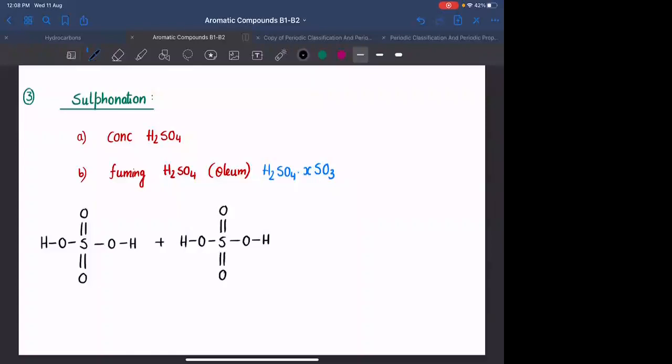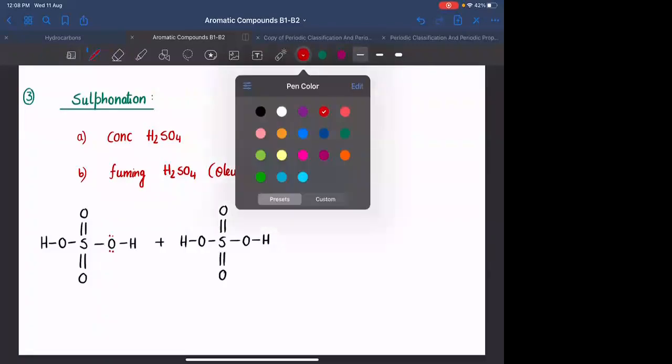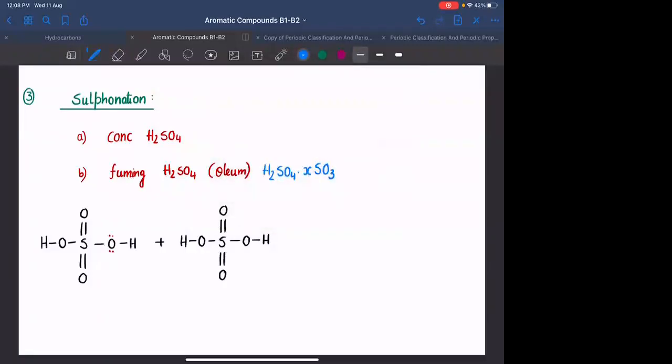Okay. If the same entity is acting like an acid as well as a base, that particular reaction is called as acid-base disproportionation reaction. Okay. So यहाँ पे क्या होगा? One of the sulfuric acid will be acting like an acid and the other will be acting as a base. So this particular lone pair will be attacking this H positive and it will result in the formation of H bond O, bond S, double bond O, double bond O, bond.